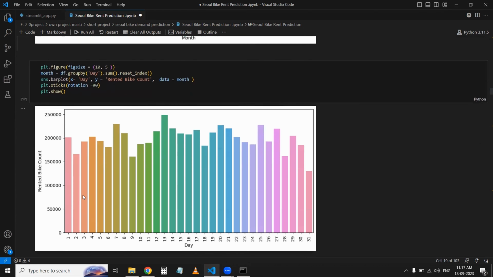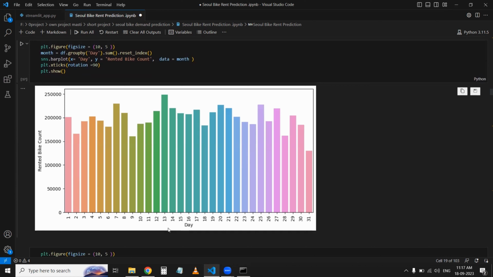Then after I have seen the rented bike with days, to see on which day the demand is very high. So here I have seen that on the 13th day of every month, the demand is very high. Maybe this is a holiday, or a good day, or the lucky day for Seoul city's people, because the workload is very low. So that's why there are a lot of people who book the bike to go around.